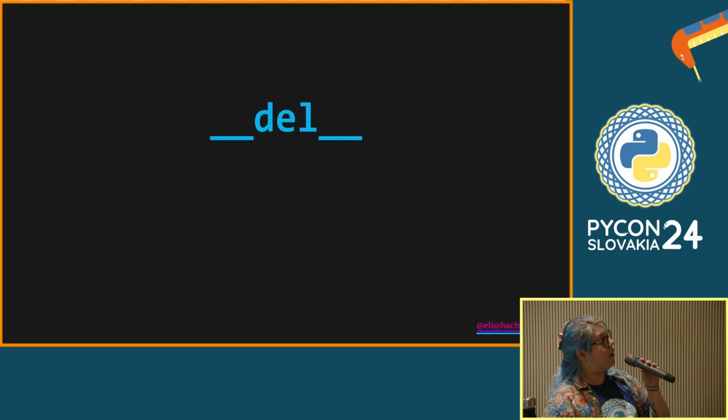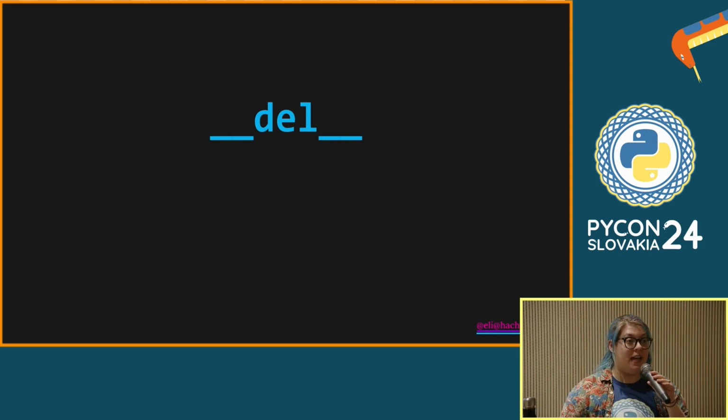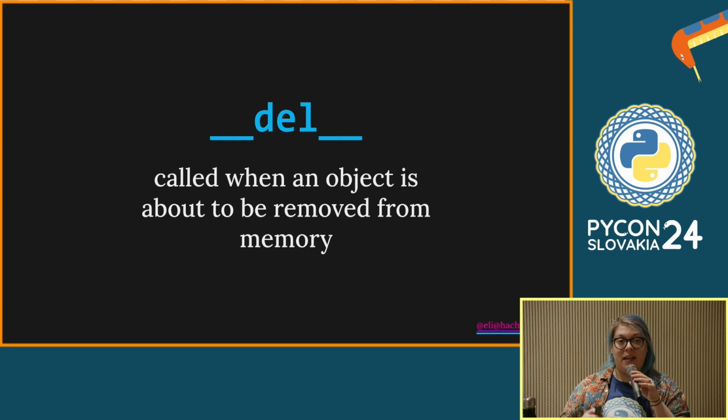We're going to meet another magic method that I mentioned earlier that's going to let us have a little bit of visibility into this process. This is another magic method that you can define on a class, and it is called when an object is about to be removed from memory. It's called a finalizer. It doesn't actually handle the removing of the object from memory. Python does that for you. But this lets you do things like, maybe you opened a file as part of creating this object and you want to close that file out. Maybe there's some other kind of cleanup that you want to do when this object is being removed from memory. And that's what this is for.